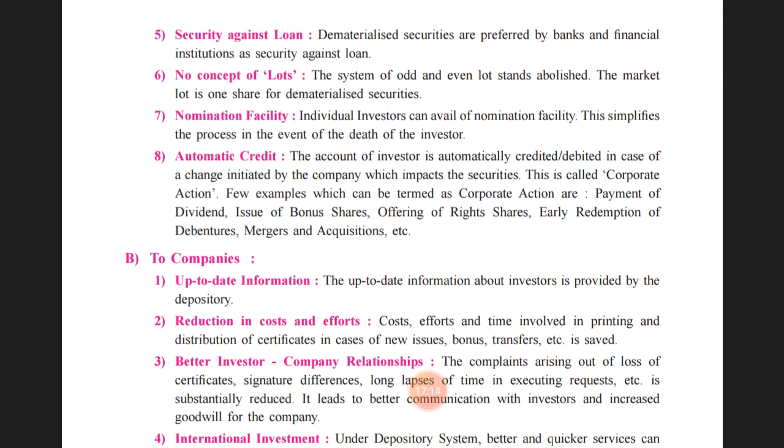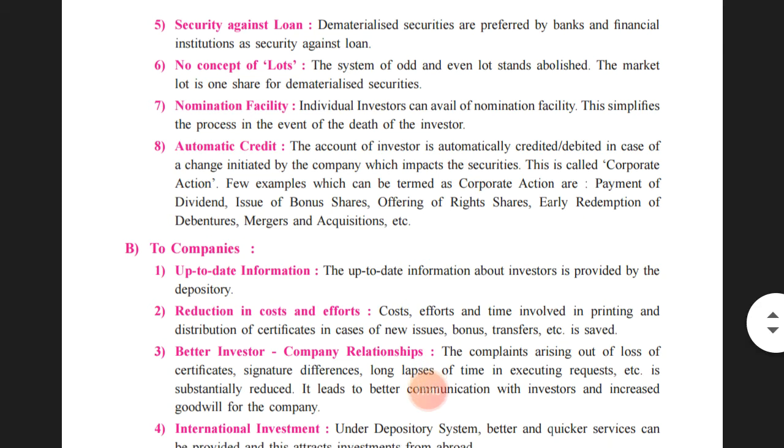The next one, no concept of lots. Previously, when share certificates were issued in the physical form, the concept of lots was there. Okay? First lot, second lot, third lot, and all. Whereas when the shares are issued in the electronic form, the concept of lots has been eliminated. The system of odd and even lots stands abolished. Okay? The market lot is one share for dematerialized securities.